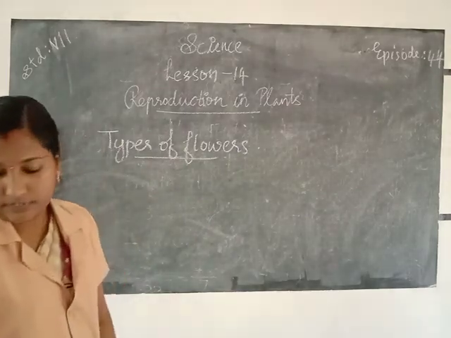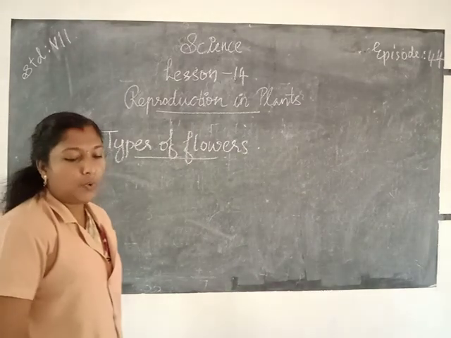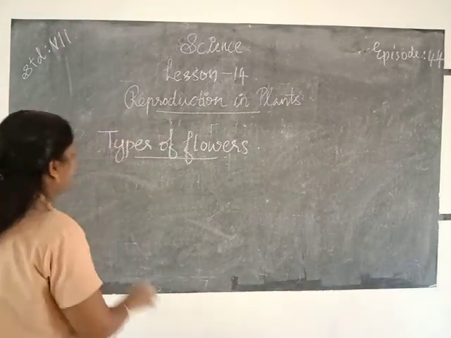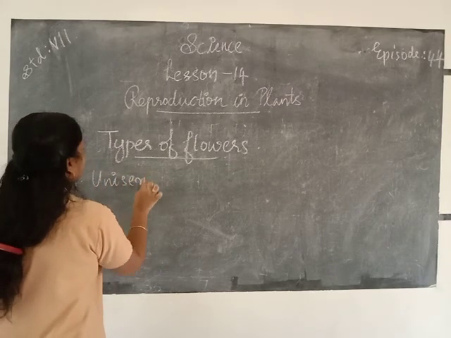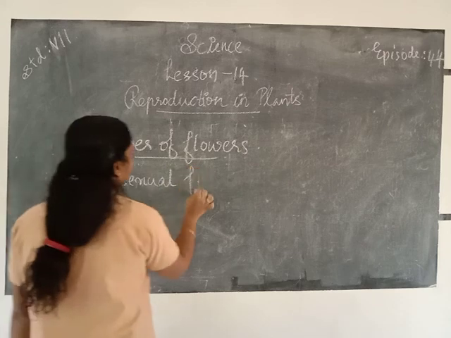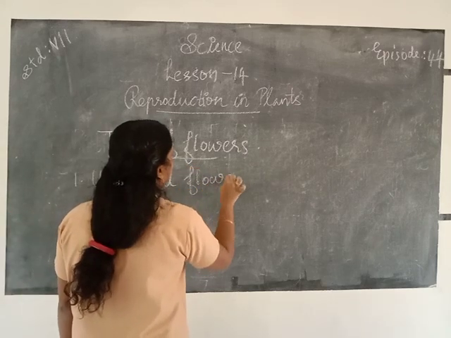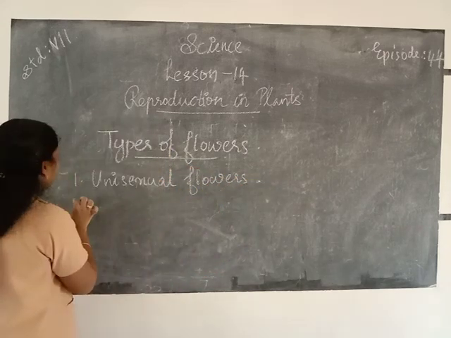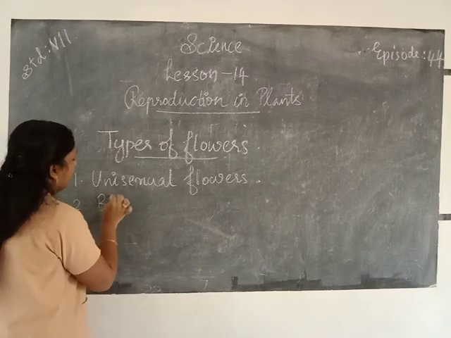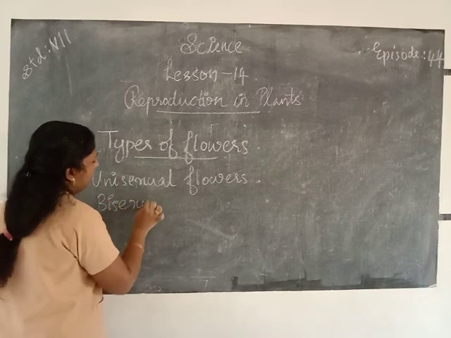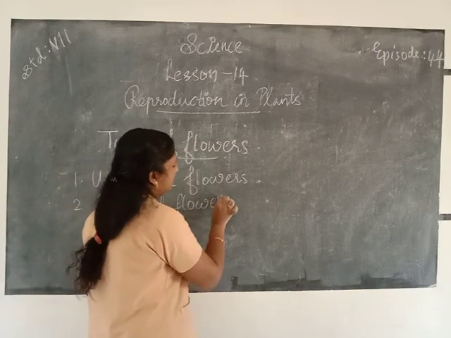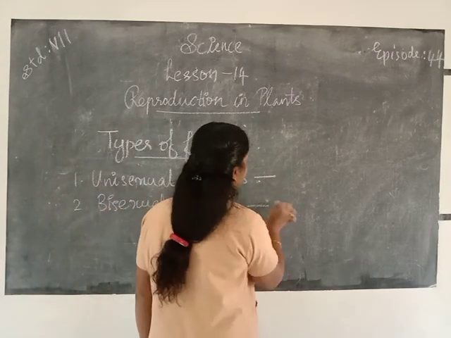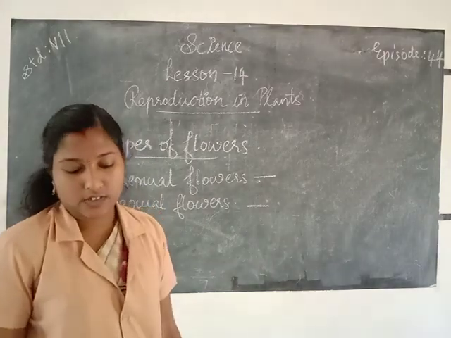Types of flowers. First one, unisexual flowers and bisexual flowers.